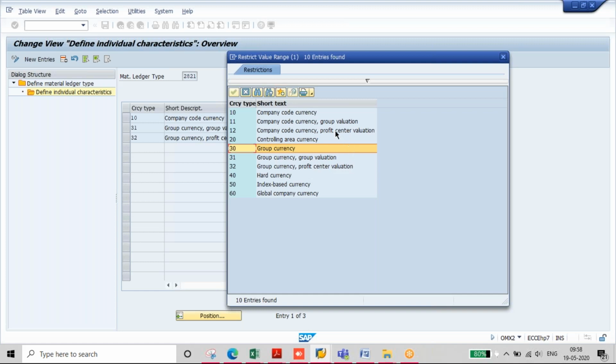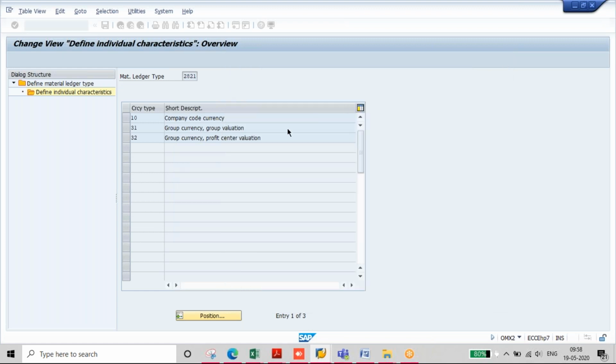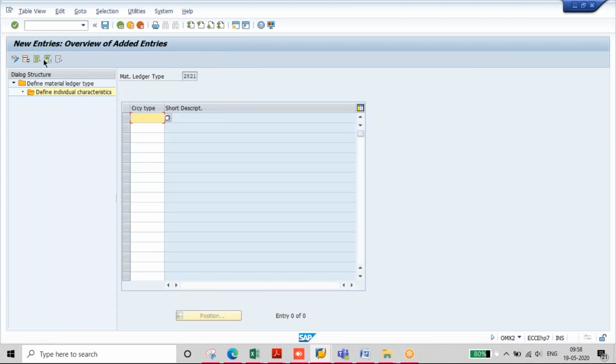So if your business works with different valuations also, group valuation and profit center valuation, then we can select these currency types. But here only three currencies are possible. Even if I select a new currency type here and take 30, the system will give an error: maximum of 3 currencies and valuations are permitted here.